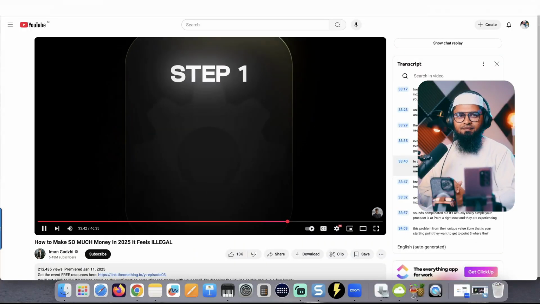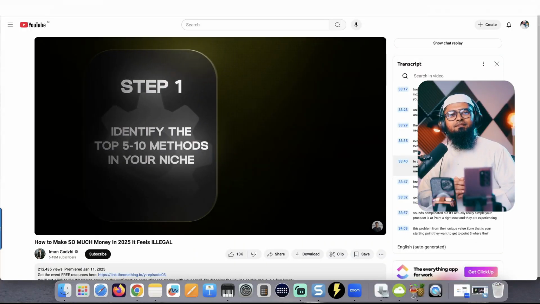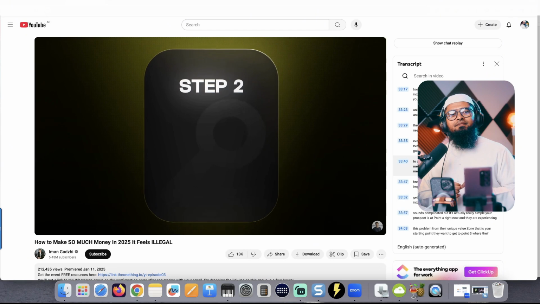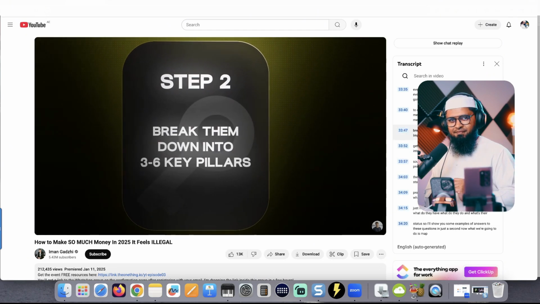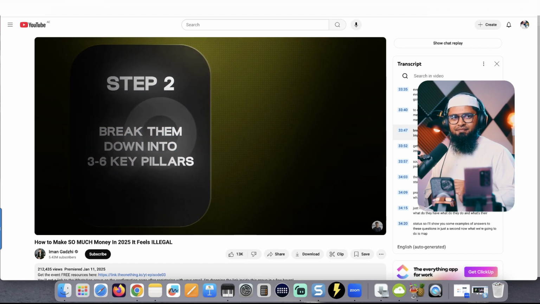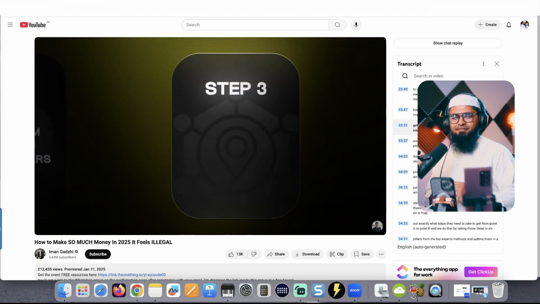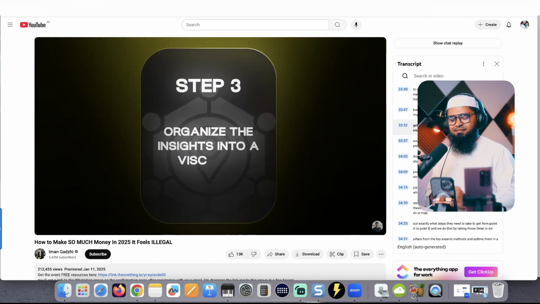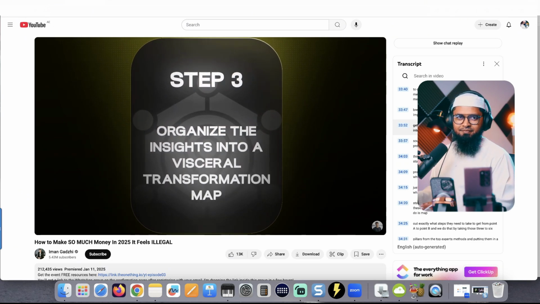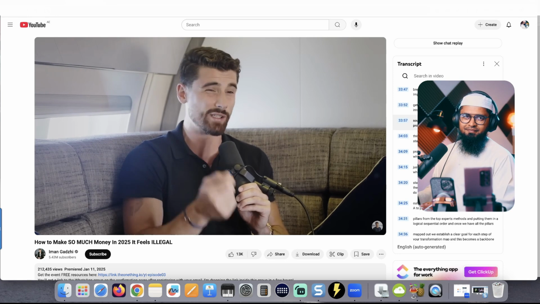We start by curating the top 5 to 10 methods in our niche. Then you're going to look at their method and break it down into the 3 to 6 pillars that they implement to solve such problem. Then, and this is where it gets interesting, we're going to organize all this knowledge into what I call a visceral transformation map. I know it sounds complicated, but it's actually really simple.